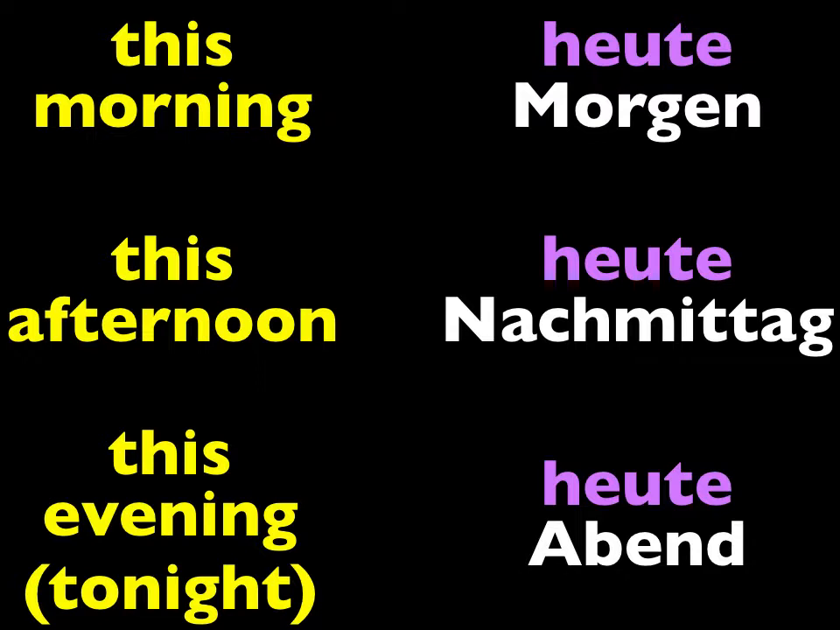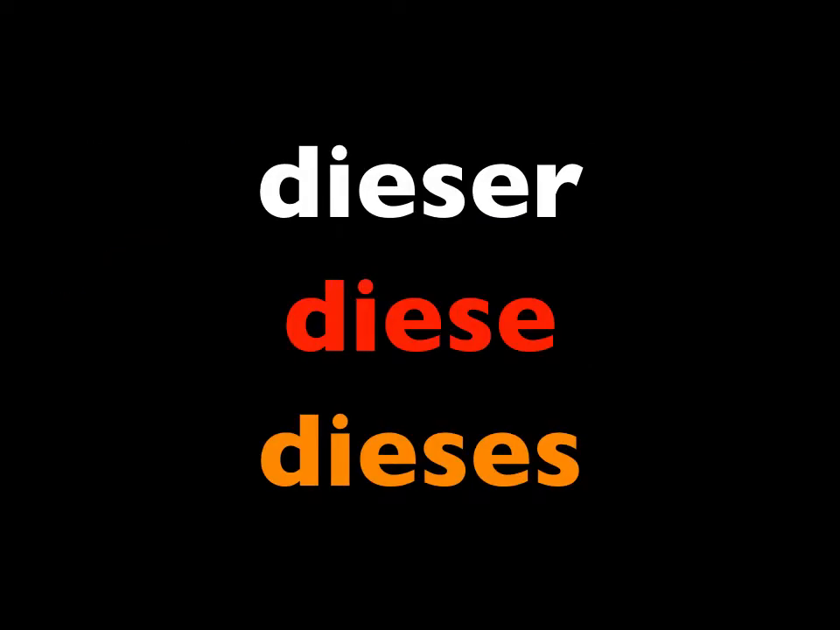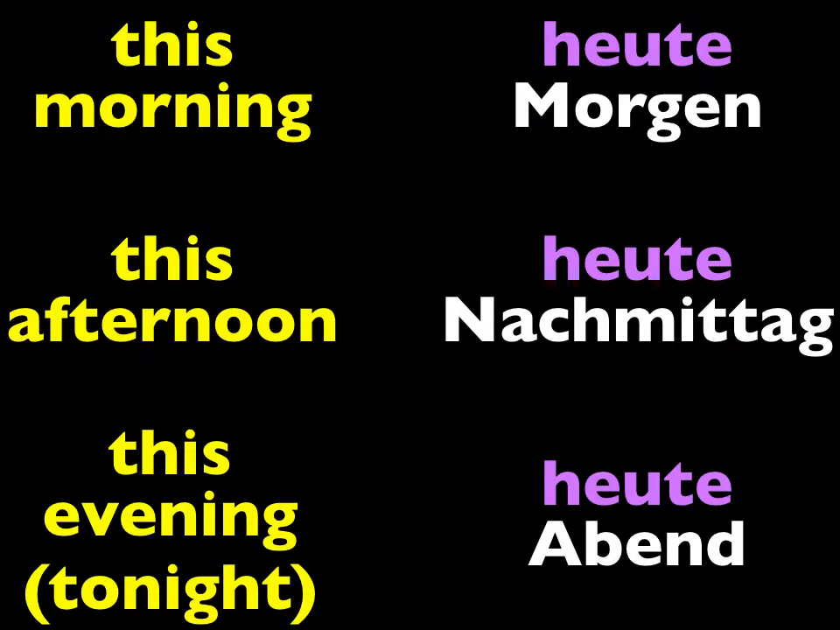Now, you did learn the word this before. It's the word dieser in front of a masculine noun, diese in front of a feminine noun, dieses in front of a neuter noun. However, in front of the periods of the day, as you've just seen, it's the word heute instead to translate the word this.